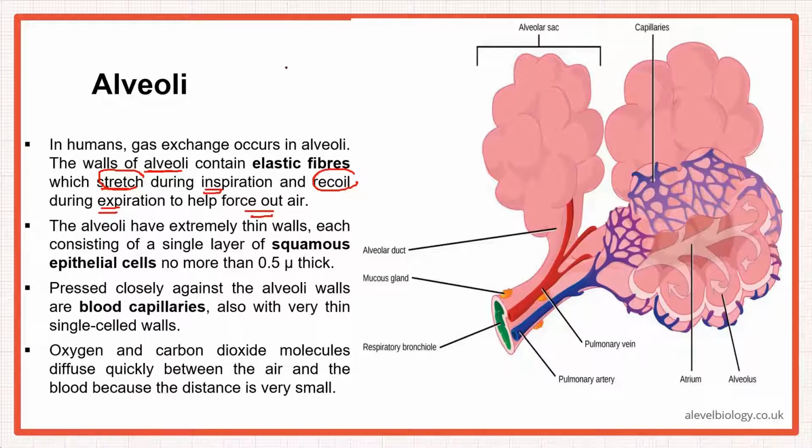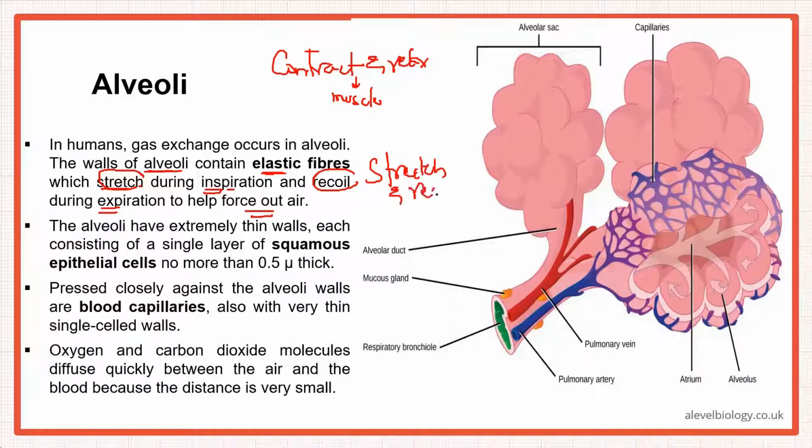So please remember, when we use the terms contract and relax, we are using them only for the muscles. Please remember, do not use the terms contract and relax for alveoli. They stretch during inspiration because they have the elastic fibers. These are not muscles, these are elastic fibers. So during inspiration, they stretch, and during expiration, they recoil, just like an elastic. So please make sure you use these terms: stretch and recoil.